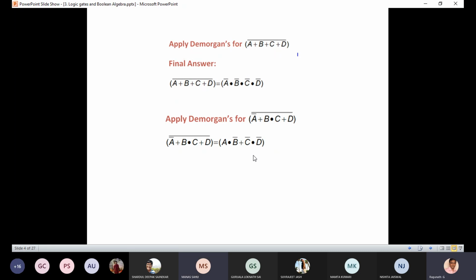Sir, can we write B plus C whole bar? Which one? B plus C whole bar? No, that's wrong. But this is the final answer. Got my point? Okay. So now, do I have any doubts in De Morgan's law if I give more than two variables? No doubts, sir. Okay.